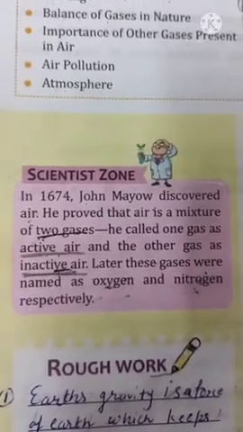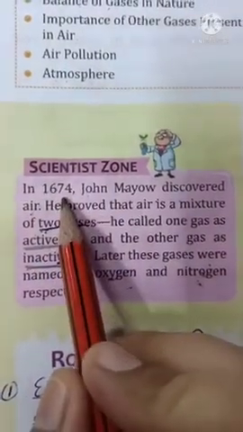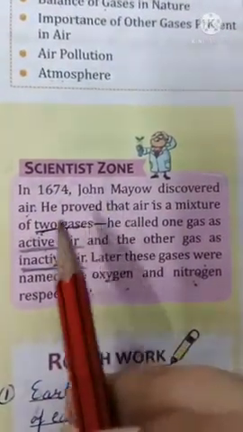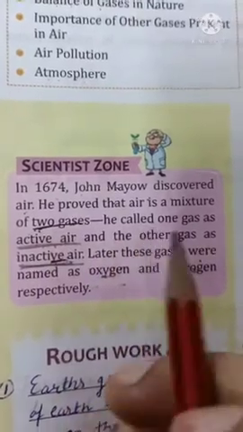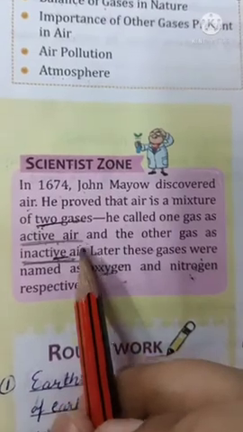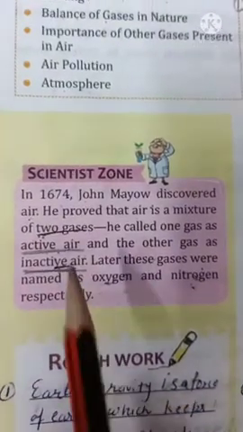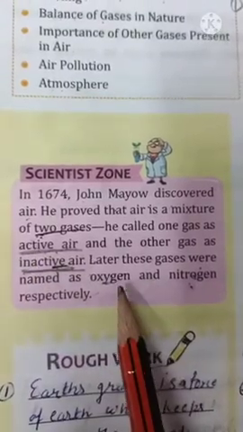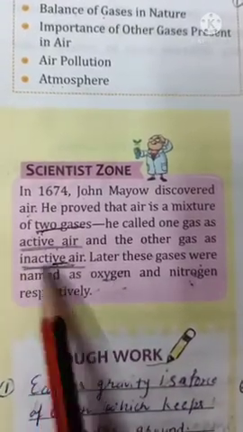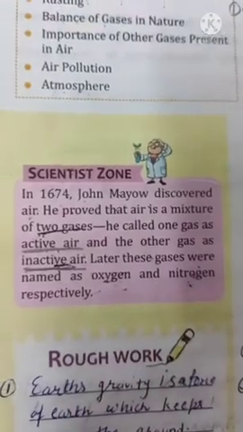In actual, what is air? Firstly, the idea for this was given by John Mayer in 1674. According to John, air is a mixture of two gases. One gas is called active air, underline, and another gas is called inactive air. Later, active air was named oxygen and inactive air was named nitrogen.